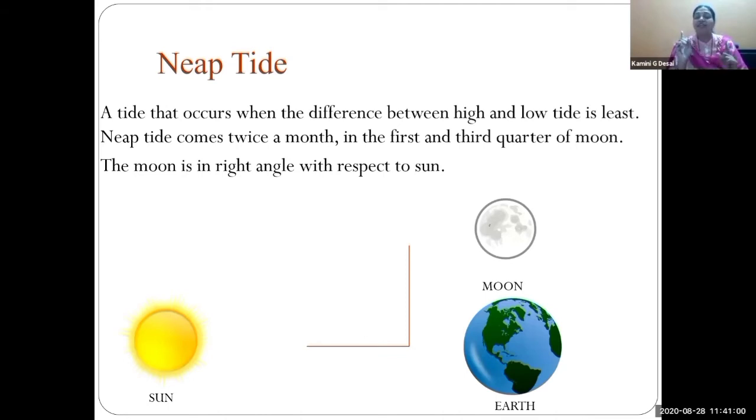It divides into two parts. It separates into two parts. The pull is also in two parts. Sunlight is also in two parts. Divided into two parts, and the position of the moon is changed, and that is why it is a little lower than the spring tide. The moon is at right angle with respect to the sun, and that is why this tide is a little lower. Though it is a high tide, it is a little lower than the spring tide.